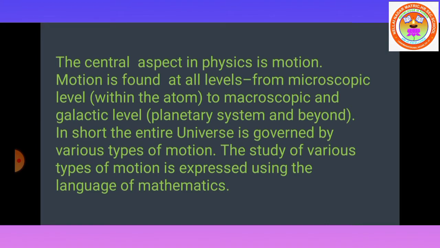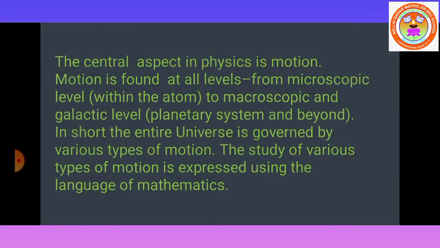In short, the entire universe is governed by various types of motion. The study of various types of motion is expressed using the language of mathematics.